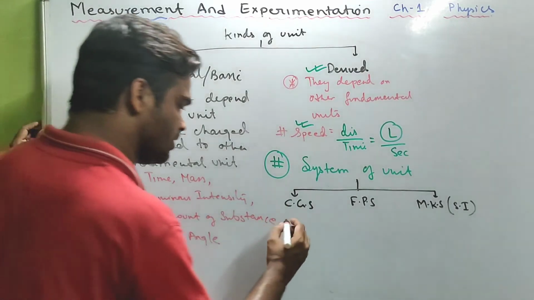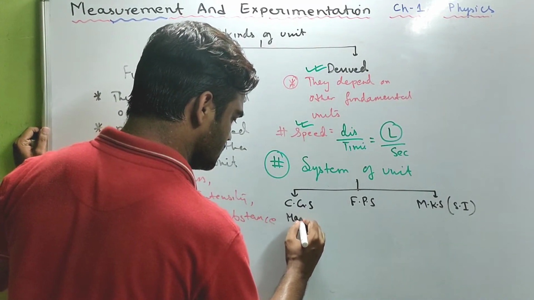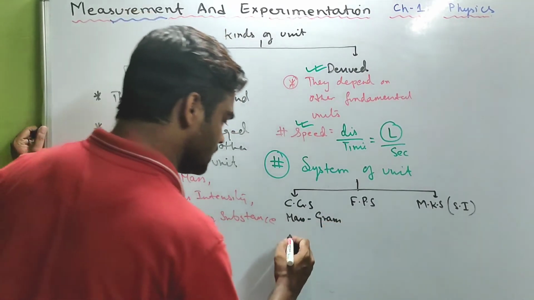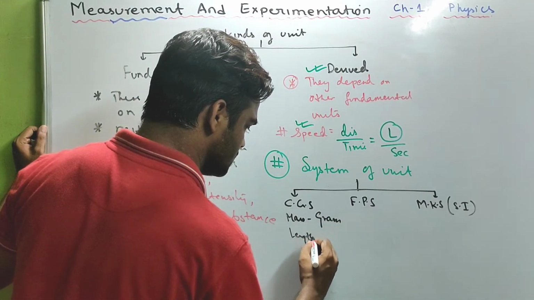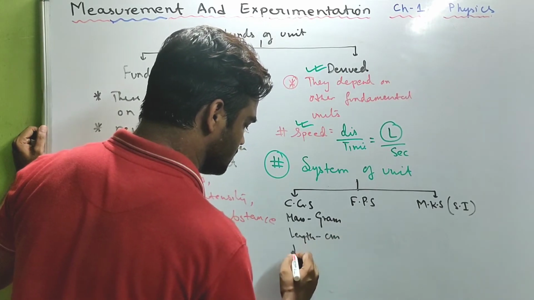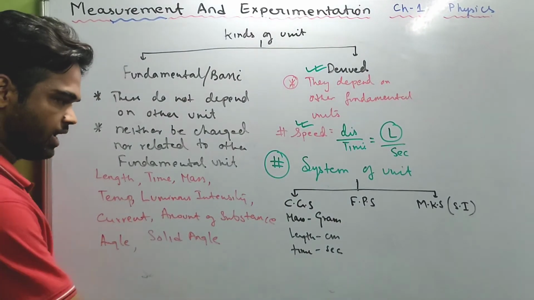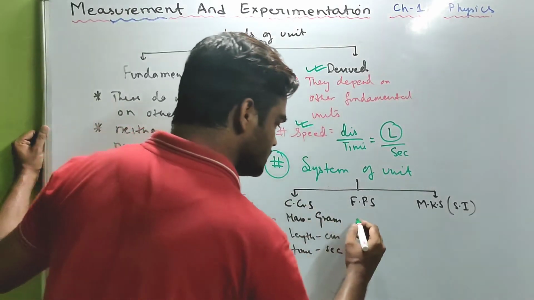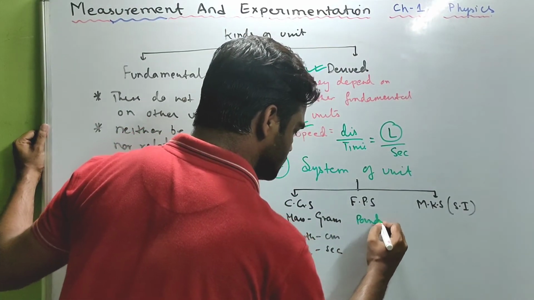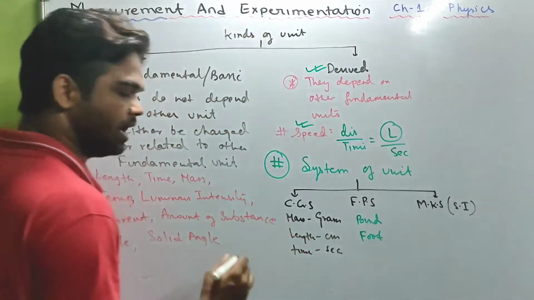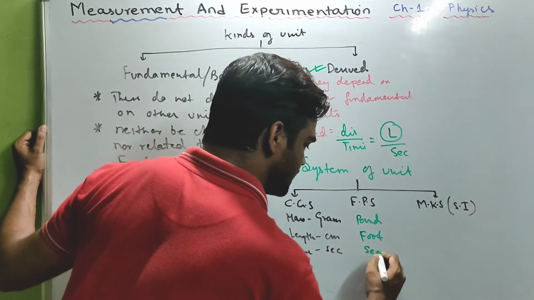Now, in the CGS system, your mass is measured in gram, length in centimeter, time in second. In the FPS system, your mass is measured in pound, length in foot, and time in second.